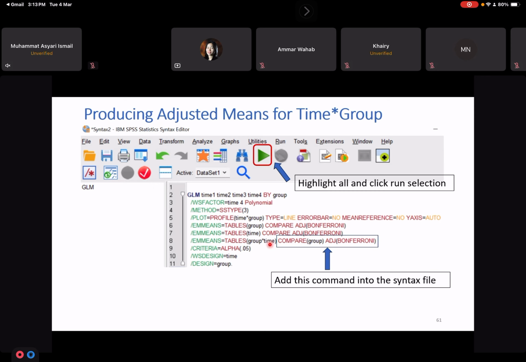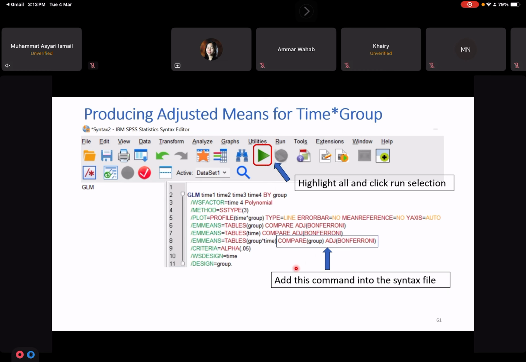So this is the syntax when we're doing the coding and the analysis. We have to do a bit of editing on the syntax in order to get the comparison between intervention and control at time 1, time 2, time 3, and time 4 separately, because this is not produced automatically by SPSS when you do the normal clicking. So we have to do this very simple syntax editing.